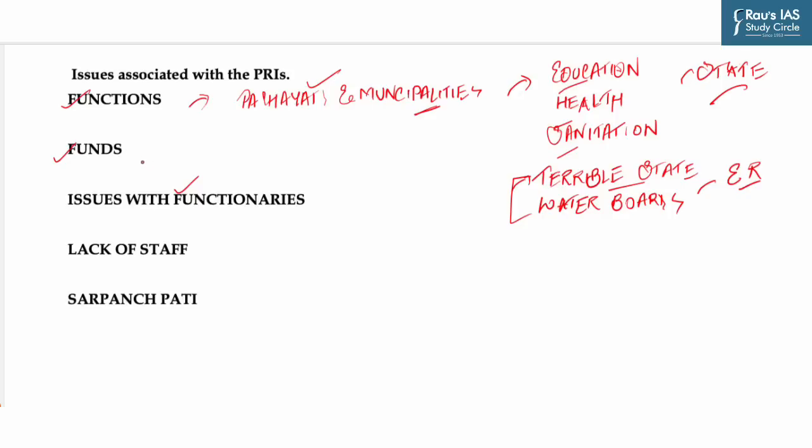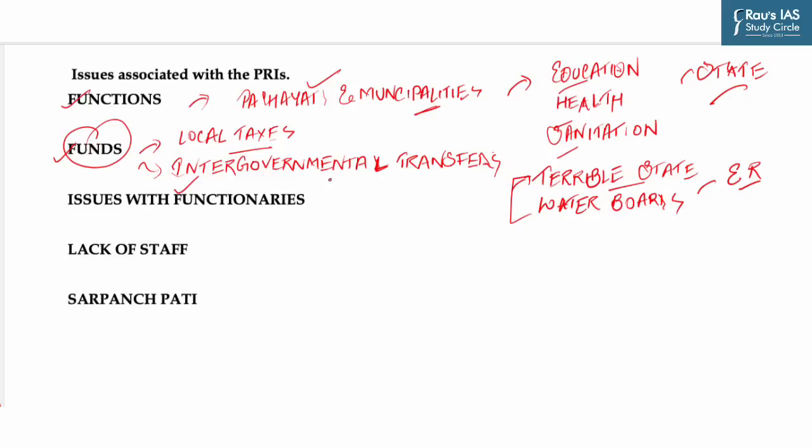Now let's see another issue with respect to funds. Local governments can either raise their own revenues through local taxes or receive intergovernmental transfers. The 73rd Amendment recognized both forms of public finance, but it did not mandate either. So the power to tax, even for subjects falling within the purview of PRIs, has to be specifically authorized by the state legislature. The 73rd Amendment Act left this a choice open to state legislatures, a choice that most states have not exercised.